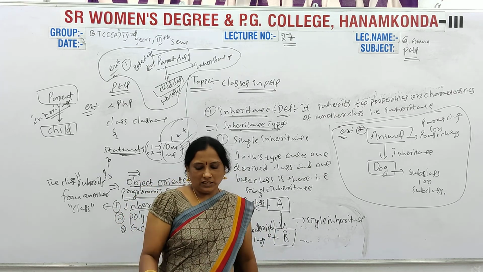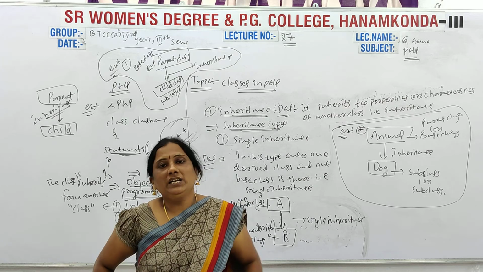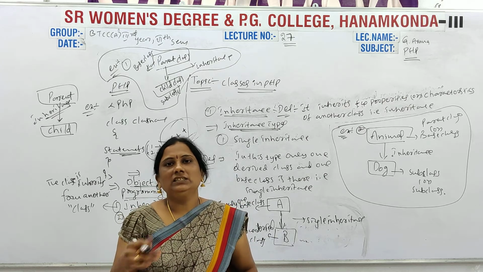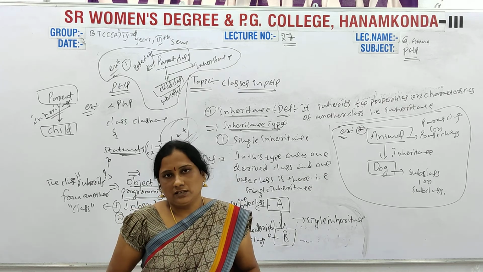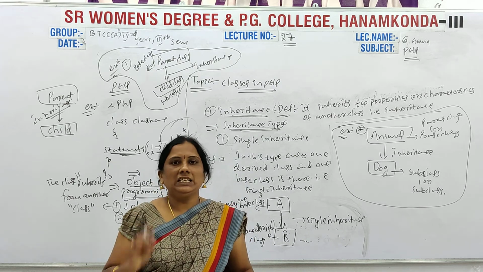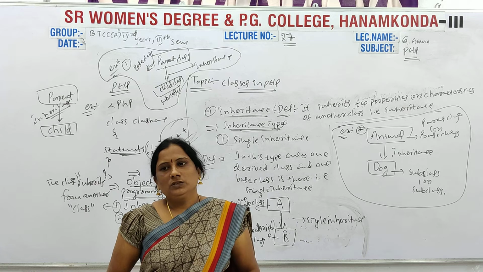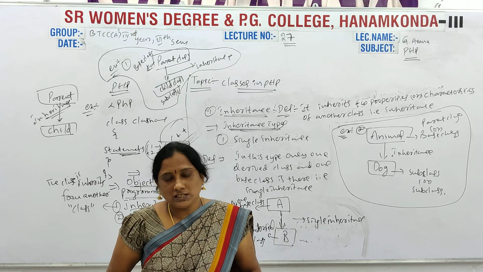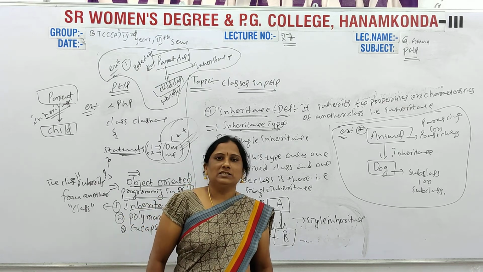Then the fourth one is hybrid inheritance. Like that, different inheritances are there. Here, the first one, single inheritance, will be completed. The next inheritance is multiple inheritance.